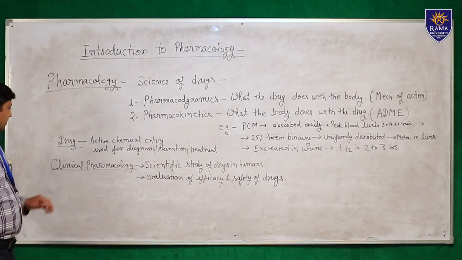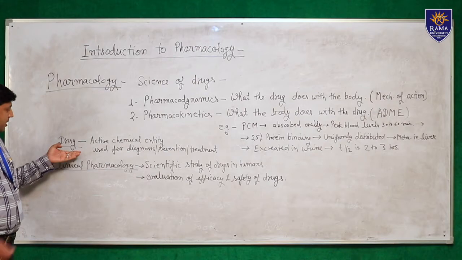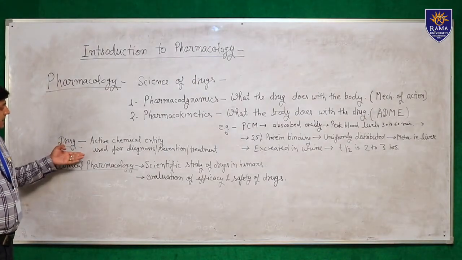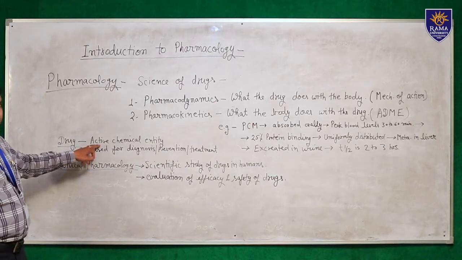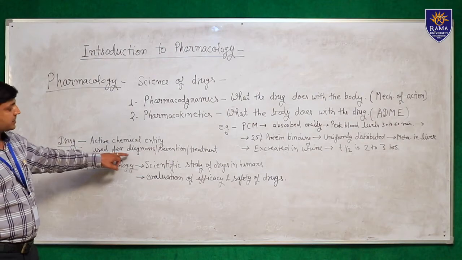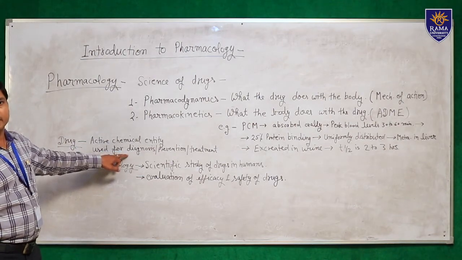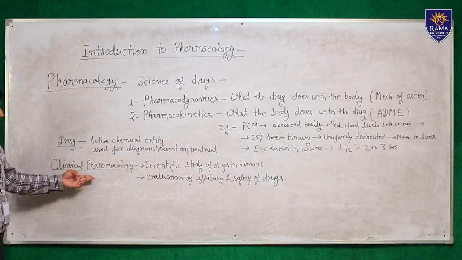Now we discuss what is a drug. How do we define a drug? A drug is a single active chemical entity that is present in a medicament and used for diagnosis, prevention or treatment of a disease.